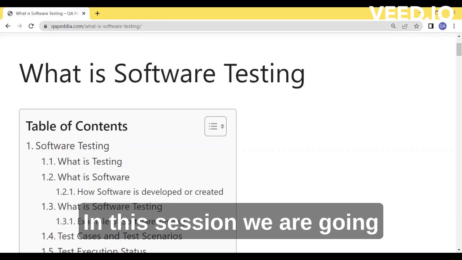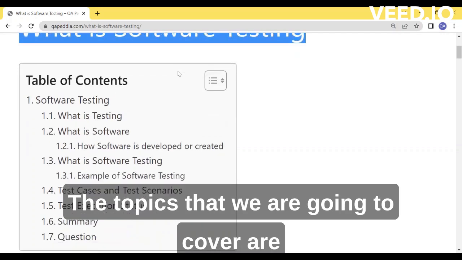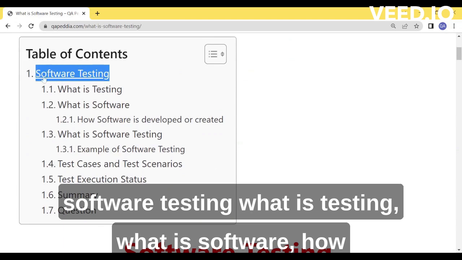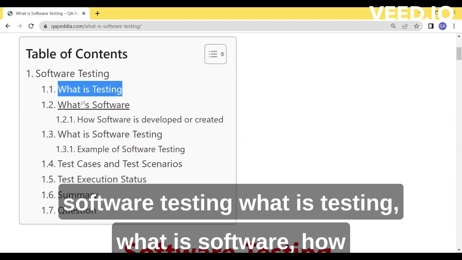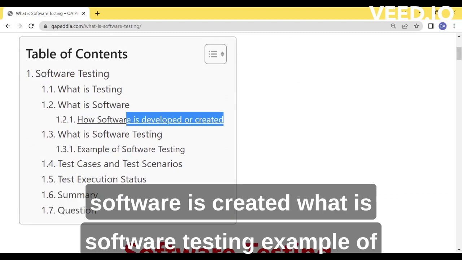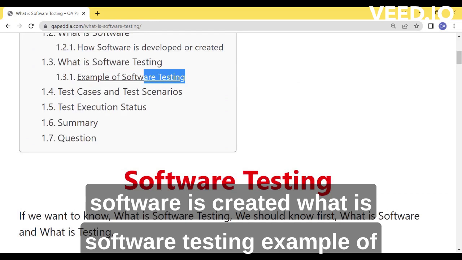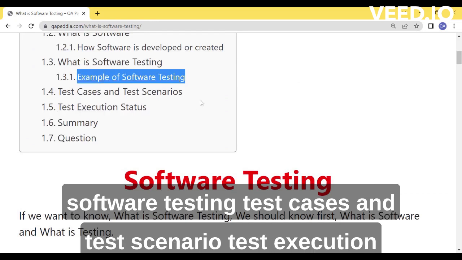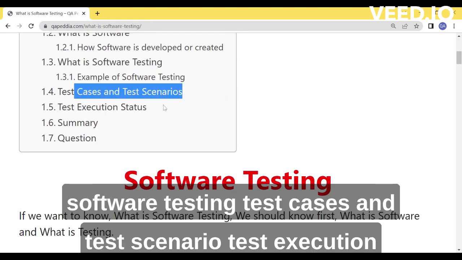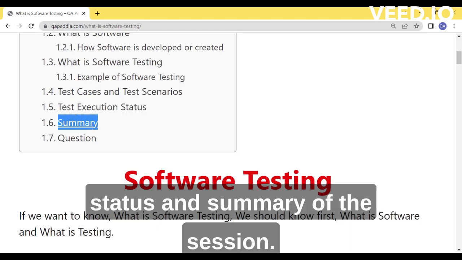In this session, we are going to discuss what is software testing. And the topics that we are going to cover are software testing, what is software, how software is created, what is software testing, example of software testing, test cases and test scenario, test execution status, and summary of the session.